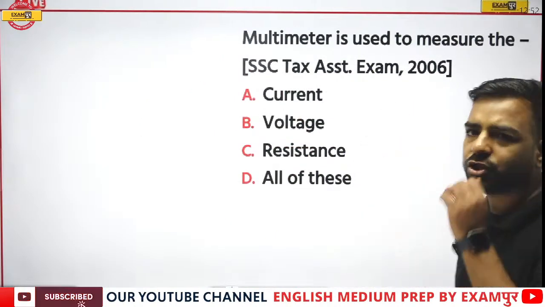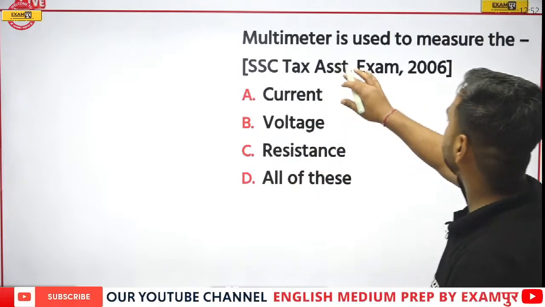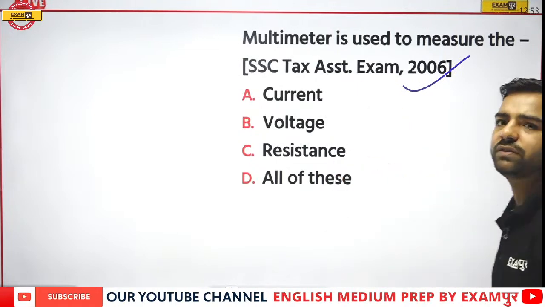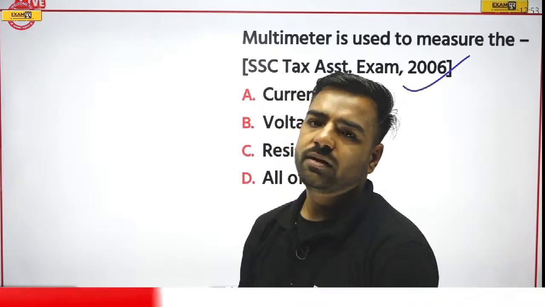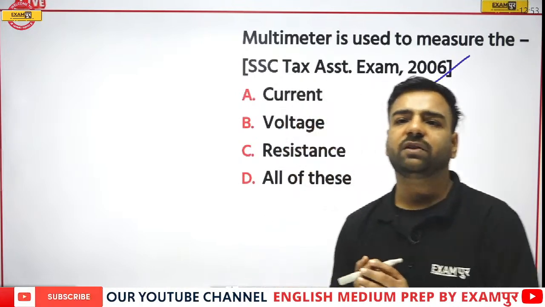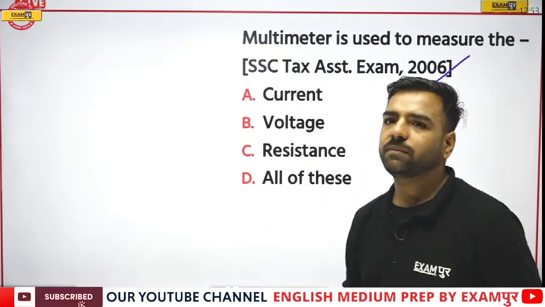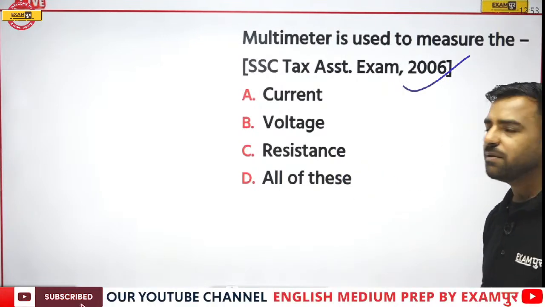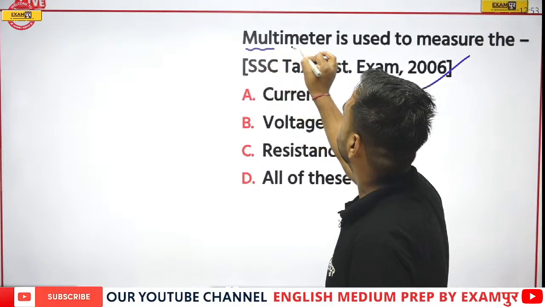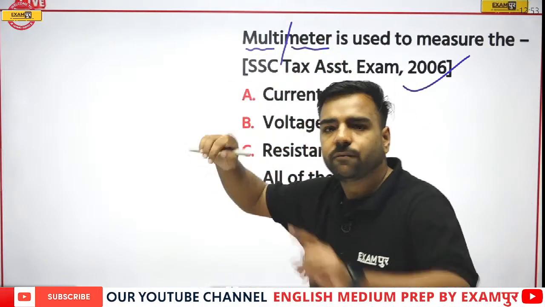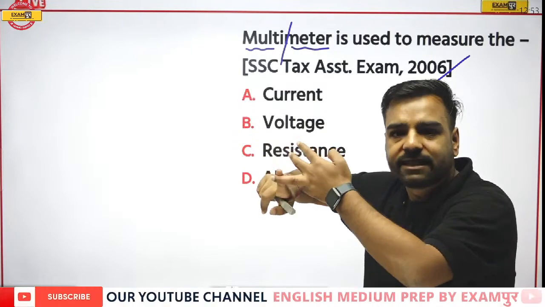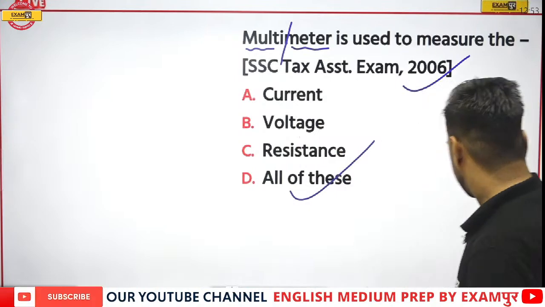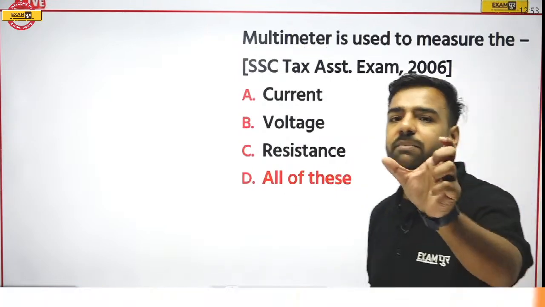So here's the last question of the day. The last question is, multimeter is used to measure what? This is from SSC 2006. Is it current, voltage, resistance, or all of these? Please answer me this so that we can then proceed. Multimeter is used for what? Please remember, from the name itself it is clear. It is multimeter, a meter for multiple things. Voltage also, current also, resistance also, everything. So here option D, that is all of these, will be the correct answer. Everyone got my point? Yeah, that's true, Prajwal.